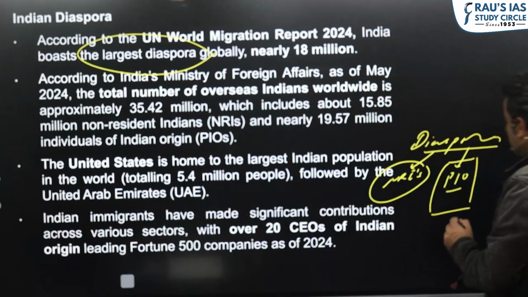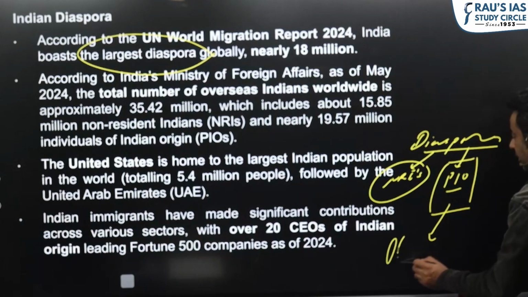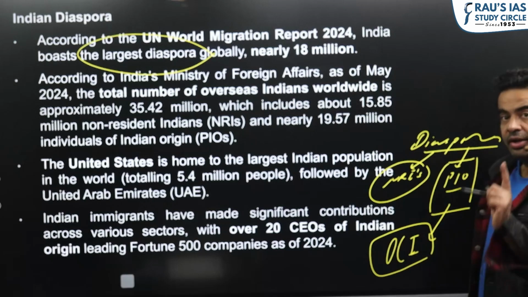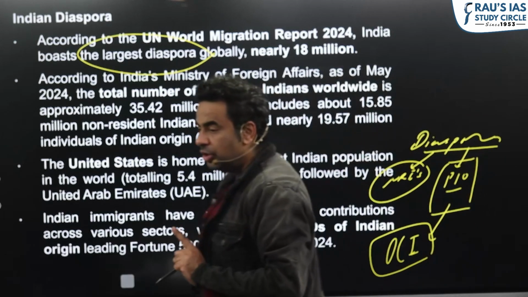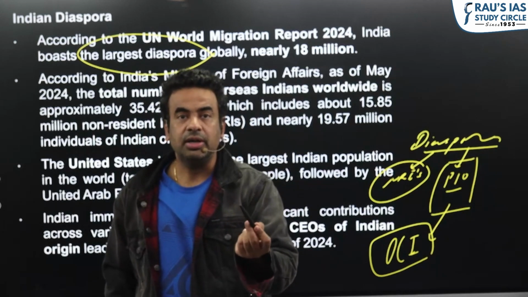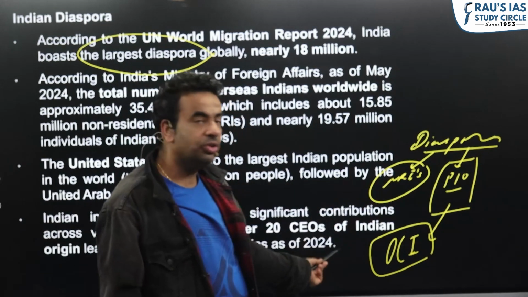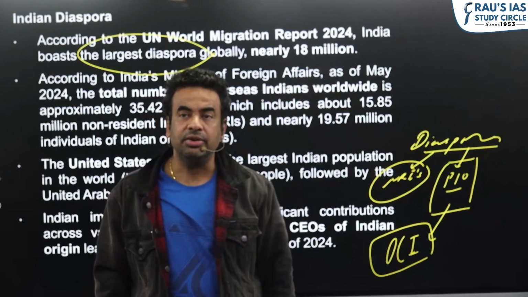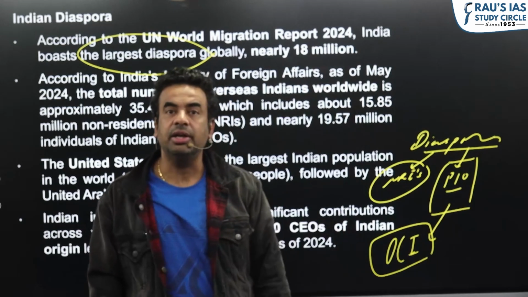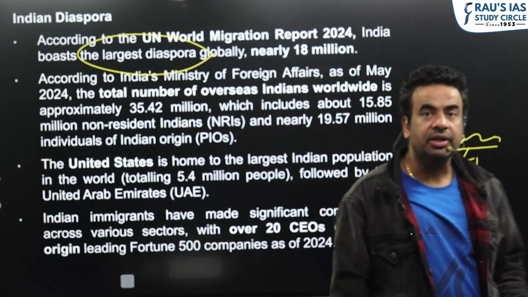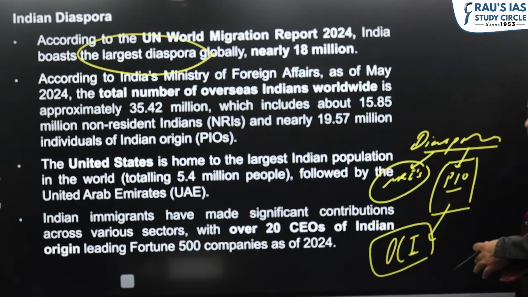To tap the potential of PIOs, the Government of India started the OCI, Overseas Citizenship of India scheme. It's a kind of dual citizenship. It is not actually dual citizenship, as our constitution does not allow dual citizenship. So it's a kind of dual citizenship, that is the OCI card scheme. Anyone can renounce Indian citizenship and take the citizenship of another country, and later they can apply for an OCI card, Overseas Citizenship of India, which makes them eligible for many rights within India too.